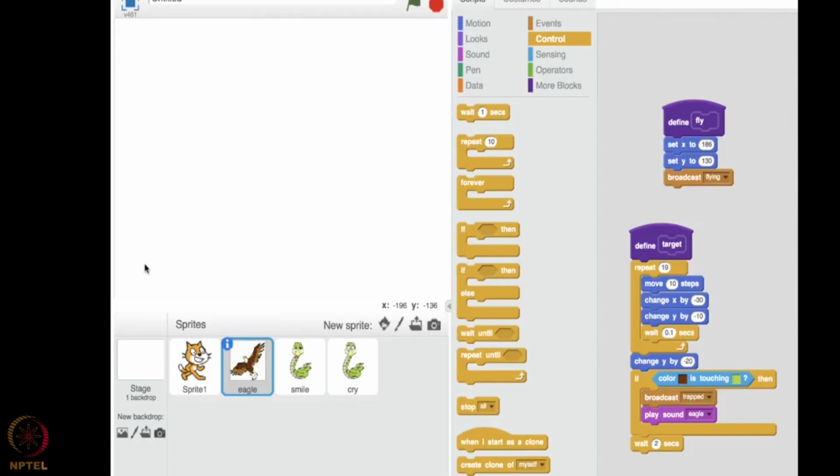See, it doesn't wait for me to even give a description. Computers are so fast. Okay, still we'll try once again. Eagle is flying, caught the snake, snake's crying, eaten, eagle's flown. Fine. Wow, this is so nice. You can try more creative versions of this as well. You can do a lot of things with Scratch. Please do explore a lot. This would improve your logical reasoning ability. And thanks for watching this screencast. Have a nice day.